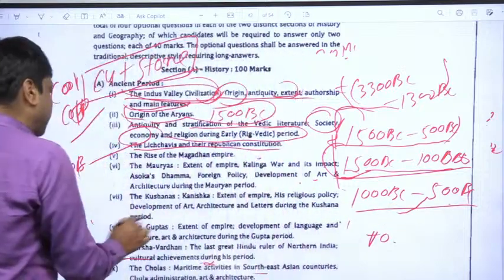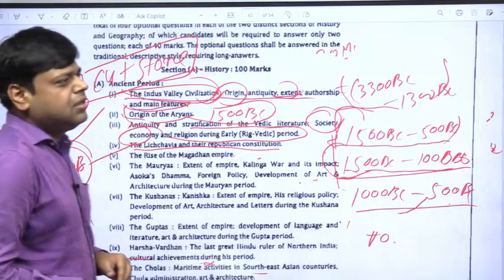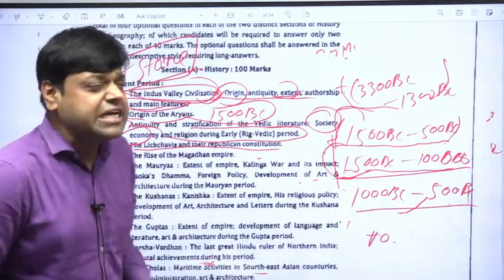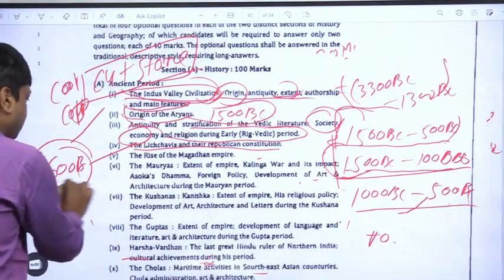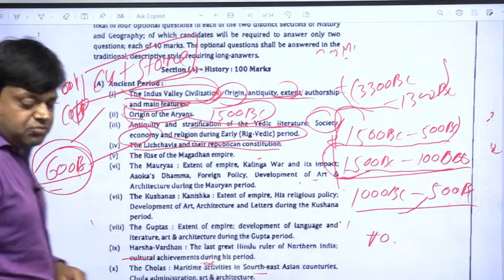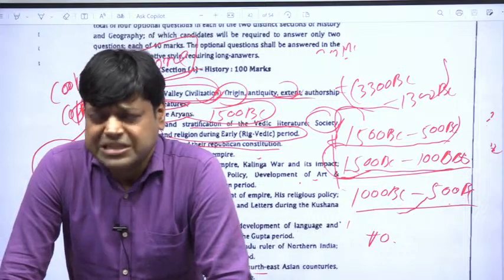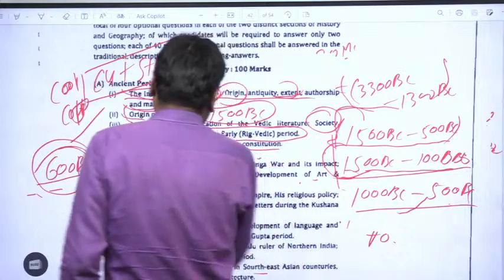And approximately around 600 BC, the Mahajanpada era started. Okay, the rise of great kingdoms started. And you may ask me one question: why were great kingdoms established around 600 BC? This period is called the Iron Age.